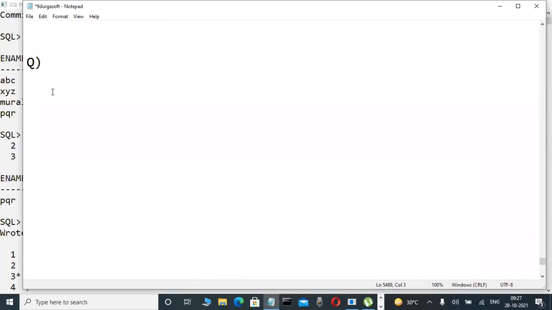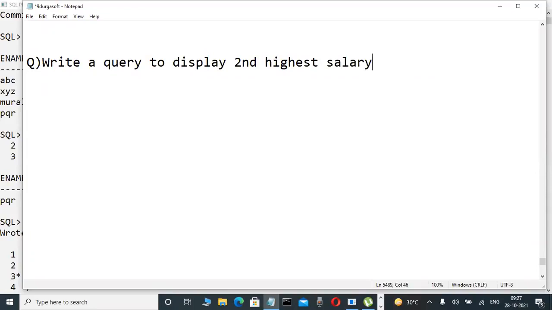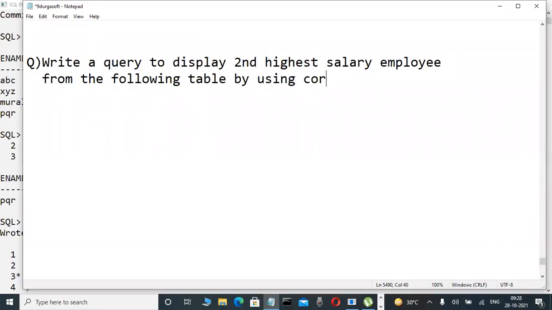For understanding the execution, write a query. Write a query to display the second highest salary employee from the following table by using correlated subquery.